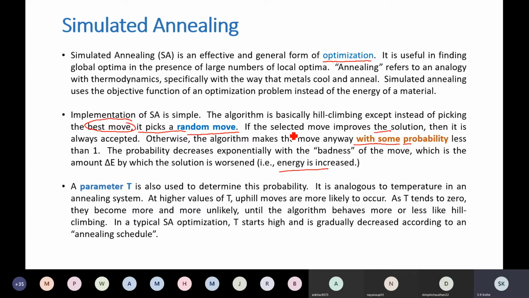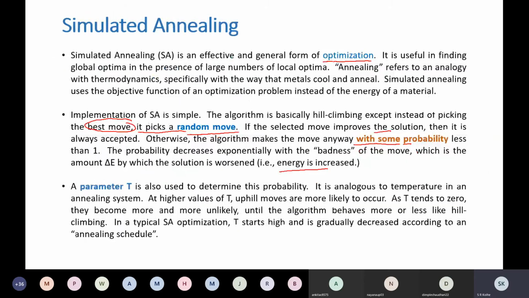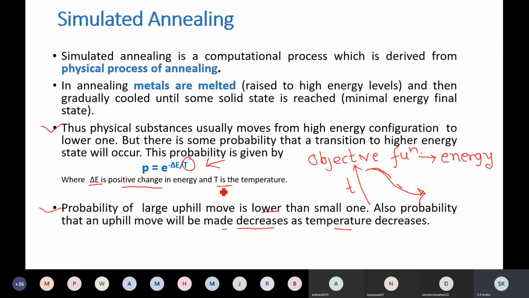Then in that equation, let us go back. Here we have seen there is a parameter called capital T. What is this T? T is the temperature. This parameter T is used to find out the probability P, and as we can see, this probability P is a function of two parameters.